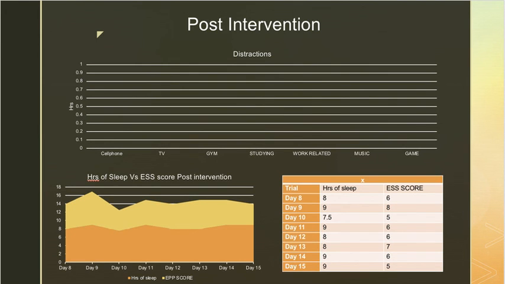Here we have the result of my post-intervention. After eliminating all unnecessary distractions and rescheduling my activities, my average hours of sleep increased from 3 to 4 hours a day to 8 to 9 hours a day. My ESS score has also decreased from 10 to 15 down to 6 to 8.